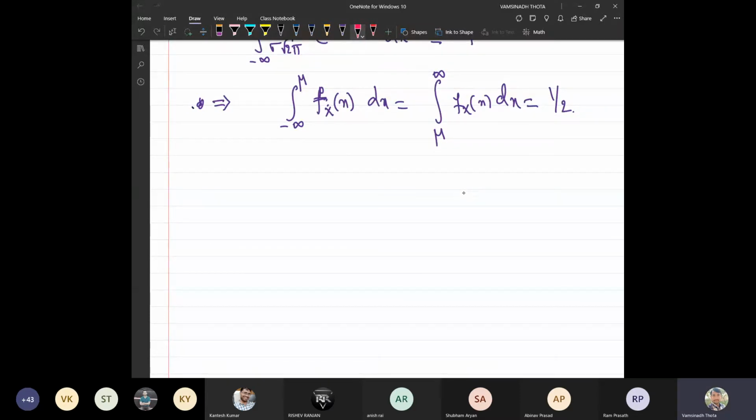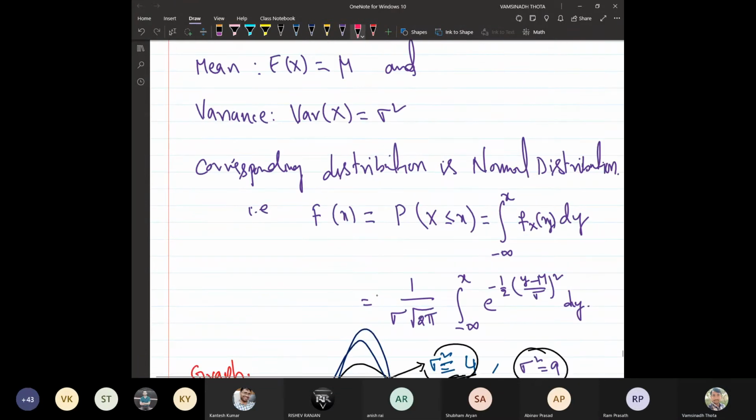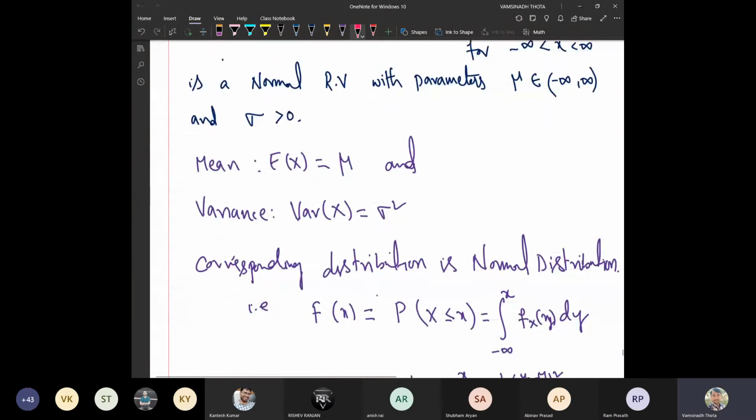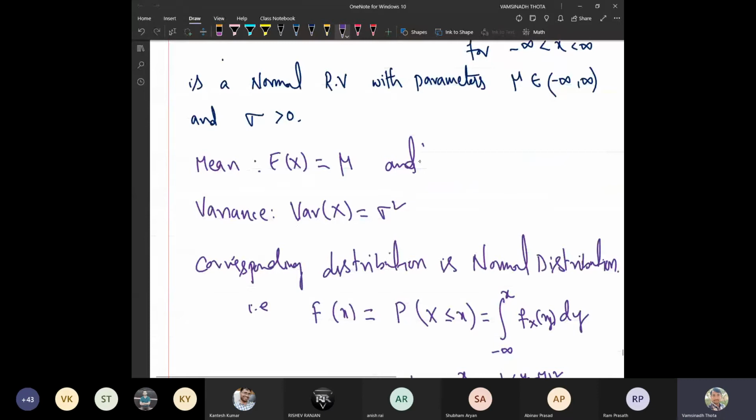That is something called the standard normal. Okay, before that, let me finish it here. Whenever a random variable has this probability density function, it is said to be a normal random variable, and we say that X follows the normal distribution with the parameters mu and sigma square.